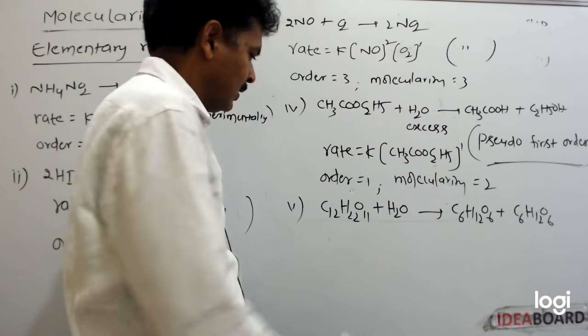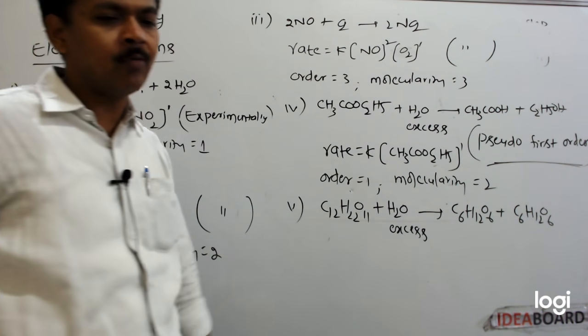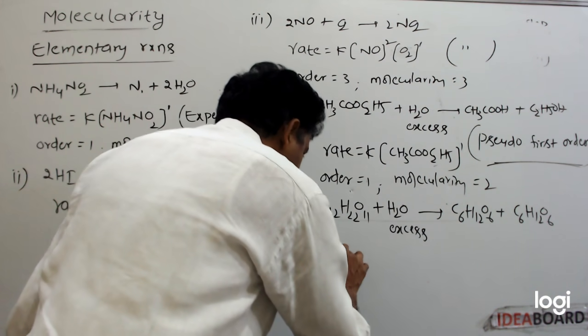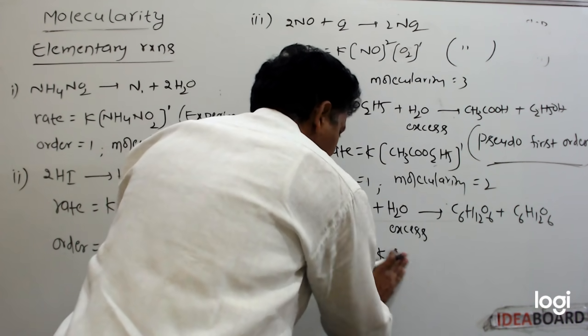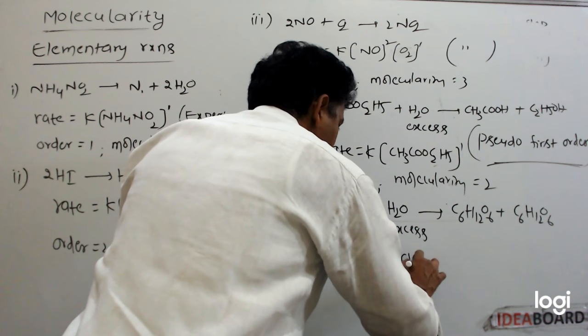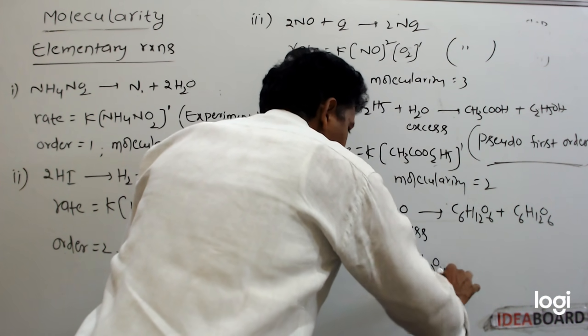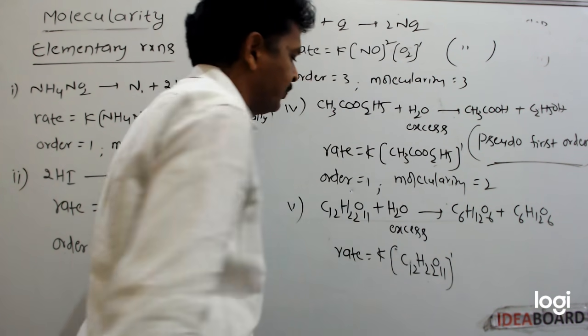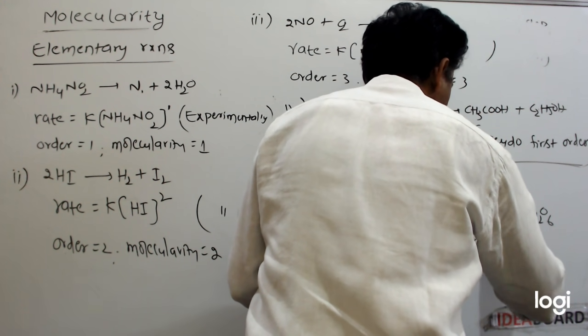Here also excess of water is present. For this reaction, rate is equal to K into sucrose concentration, C12H22O11 power 1. So for this reaction also, order is 1,